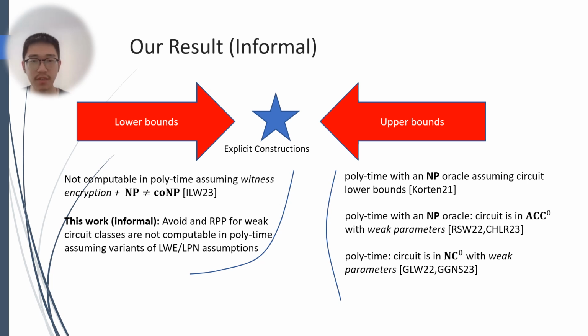Starting from this result, we further ask whether there is a finer complexity theoretic characterization of the meta-problems. Notice that on the left-hand side, we show that range avoidance and remote point, even for weak circuit families, are unlikely to be solvable by deterministic polynomial time algorithms, while on the upper right-hand side, it is likely that they will be easy with an NP oracle. So the natural question is, what is really the smallest class that contains range avoidance? What about classes between polynomial time and polynomial time with an NP oracle?